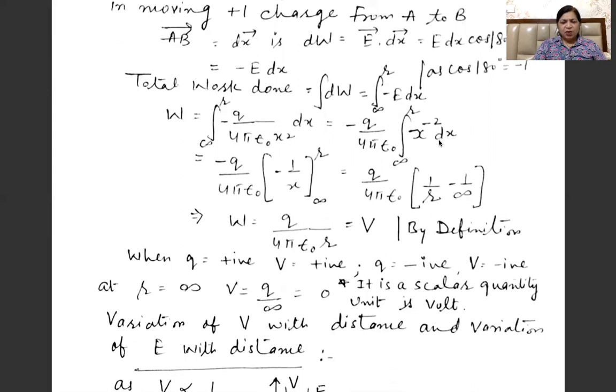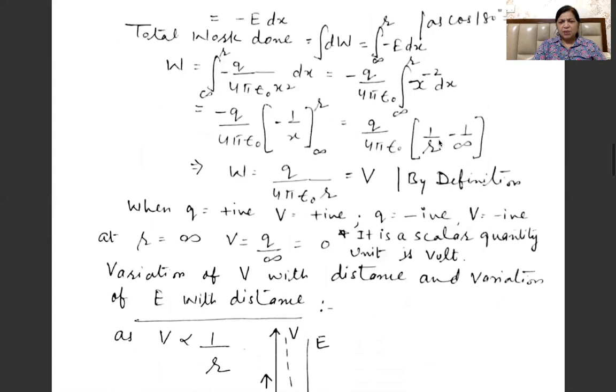So we can take out common minus q divided by 4 pi epsilon naught, because all these terms are constant. And inside the integral we will be having x to the power minus 2 dx. Integration of x to the power minus 2 will be equal to minus 1 by x. So we are having 1 minus already, so minus minus will get plus. So we are having now q by 4 pi epsilon naught, in bracket, after putting the limits, 1 by r minus 1 by infinity.